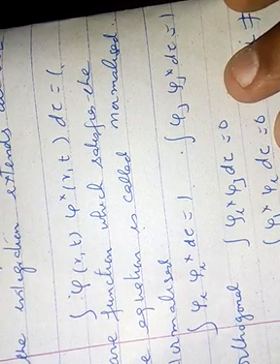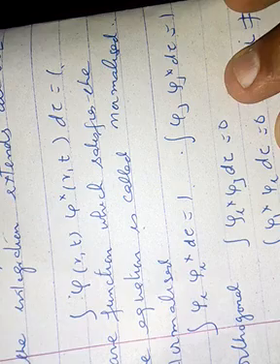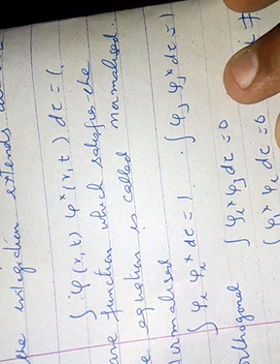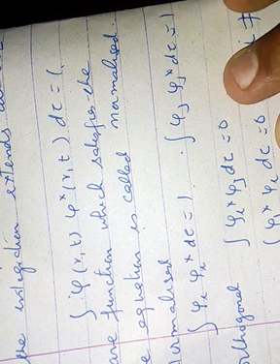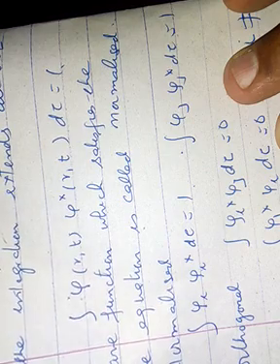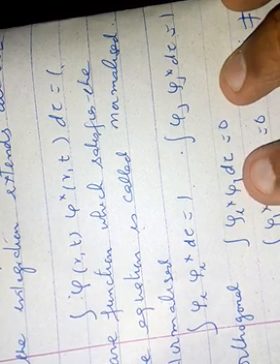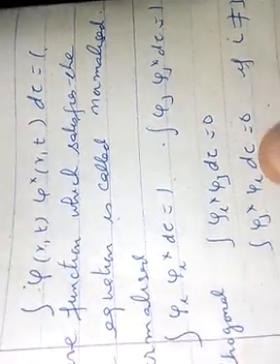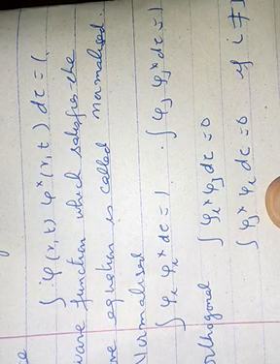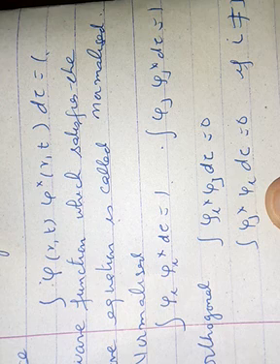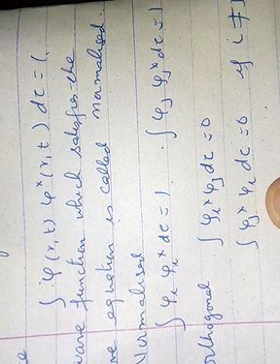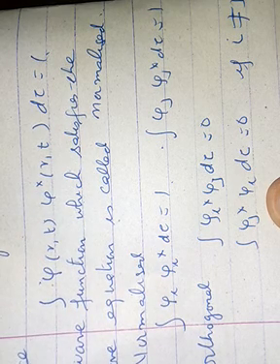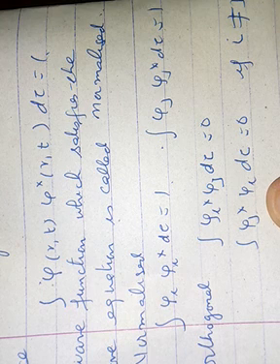And in the case of orthogonal, if the two wave functions ψi and ψj are such that the integral of ψi ψj* or ψj* ψi dτ vanishes over entire space, that means integral ψi* ψj dτ is equal to 0 and integral ψj* ψi dτ is equal to 0, then the wave functions are said to be mutually orthogonal. Or in short, we can say that integral ψi* ψj dτ is equal to 0 if i is not equal to j and it is equal to 1 if i is equal to j.